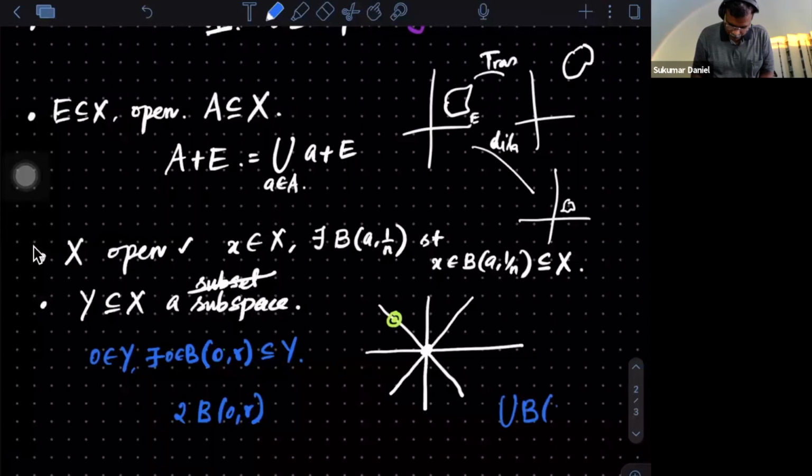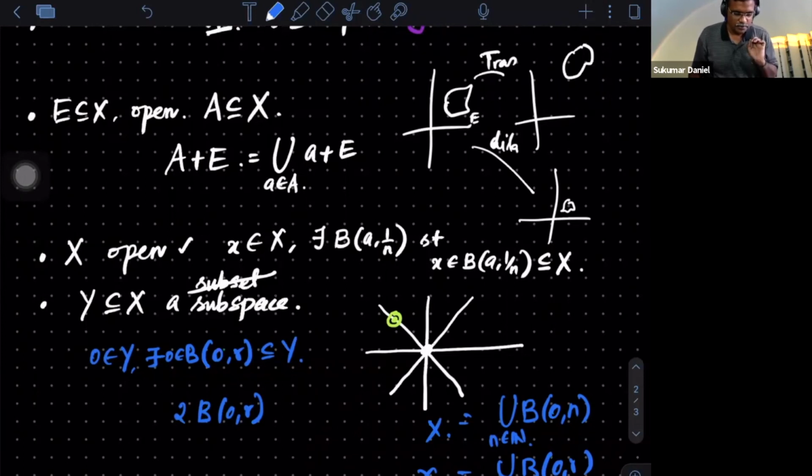Do you remember? Take all B(0,r), r positive. These are all X. Once a ball is inside, then everything is inside. Is this point clear now?